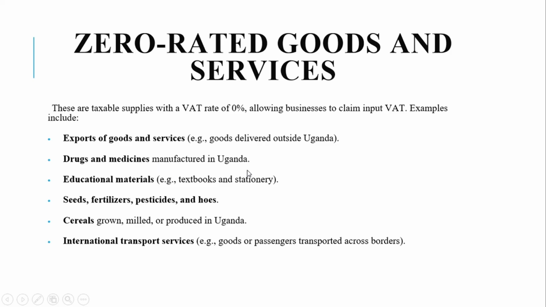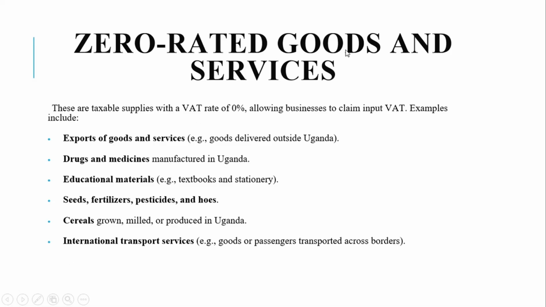educational materials, e.g. textbooks and stationery. We have seeds, fertilizers, pesticides and hoes. We have cereals grown, milled or produced in Uganda. We have international transport services, goods or passengers transported across borders. So those are the zero rated goods and services, and that is all about VAT.